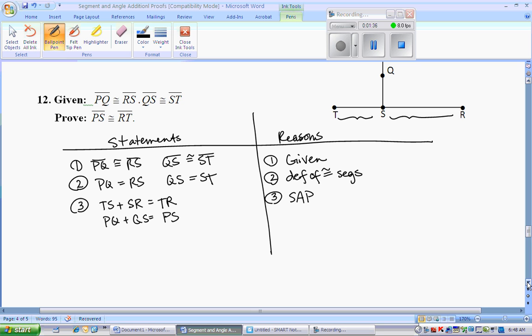Looking at what I have and what I can replace, I don't have the same total yet. I'm looking up, they don't tell me those are the same total. So what I'm going to try to do is maybe get the sums the same. If you look at what we're trying to prove, that's actually the total. RT is a total. Well then, if I can show the two sums are the same, that means the totals have to be the same. So let's just rewrite one of these equations. It doesn't matter which one.